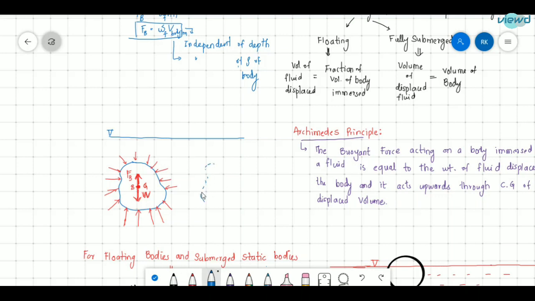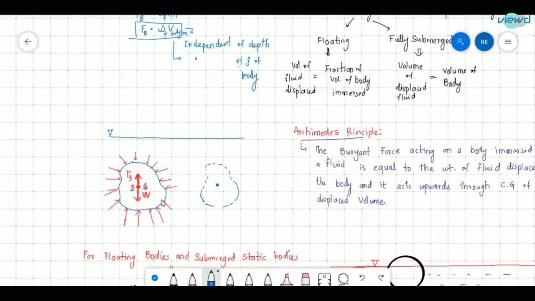If I draw this, this is the same body, same shape, and this much amount of fluid is displaced here. If we find the center of gravity of the displaced fluid, it will be here. The center of gravity of the body is G, and the center of gravity of the displaced fluid is B. So in this case, both are the same only.